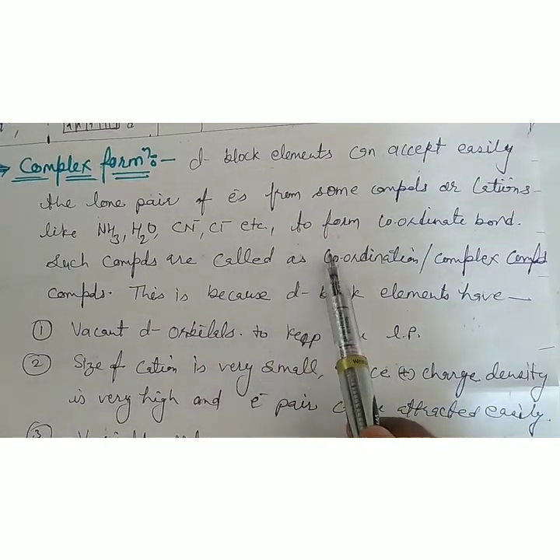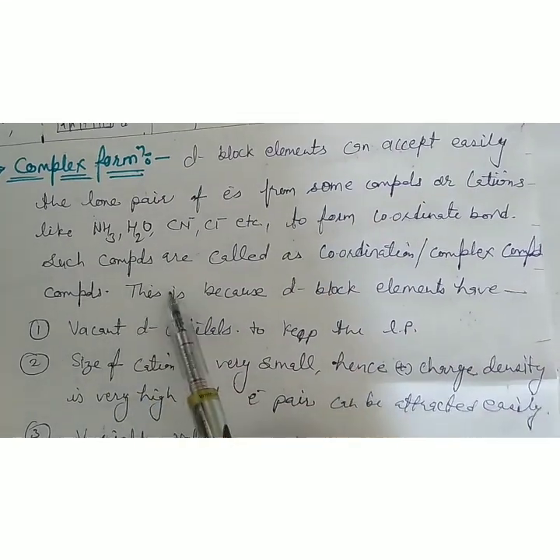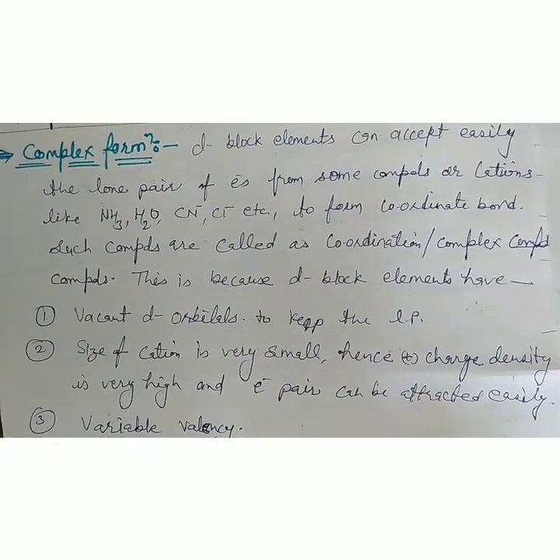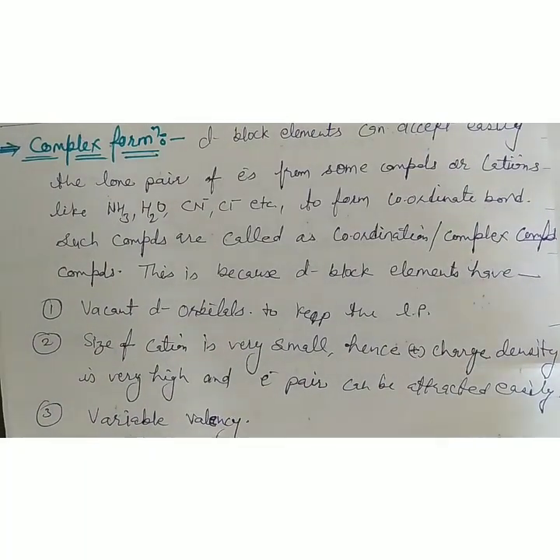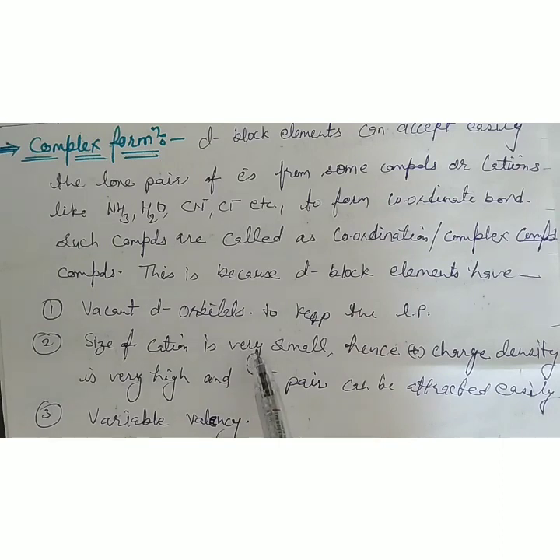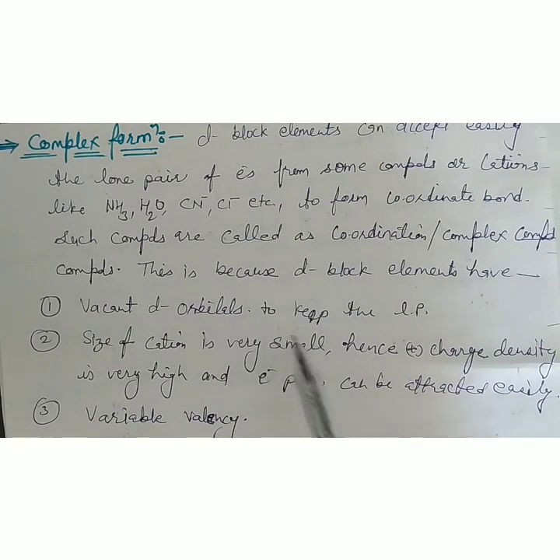So they can form a coordinate bond, and coordinate bonds mean the compounds are coordination or complex compounds. It is a very important question: why do the d block elements form complex compounds? There are three reasons for this. Number one, vacant d orbitals are present to accept lone pairs. Next, the size of the cation is very small, so the positive charge density of the metal cation becomes very high. So the lone pairs can be attracted easily and accommodated in their vacant d orbitals.